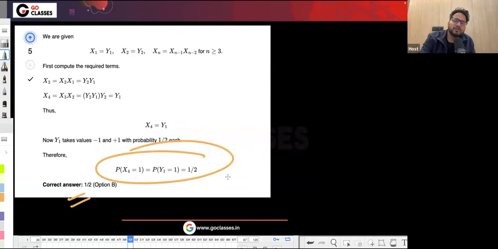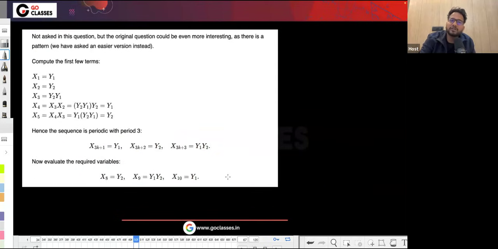But in this question, they have asked this only, but the question could have been more interesting if they asked something random like x10 or something. Why is that the case? Because if you open x4, this will be y1, but x5 will be y1 into y2, y1, and it will be y2. So if you notice, this is y1, then y2, y2, y1, then y1, y2, and then x6 will be again y2, y1. Like that. So if they ask anything else, then this is a pattern, and this could have been more interesting, right?